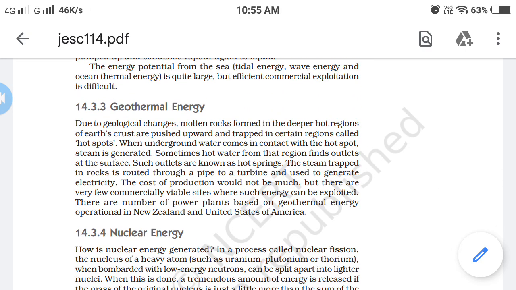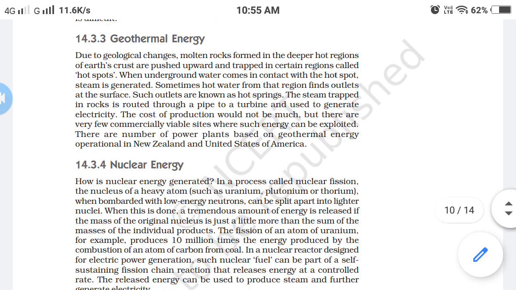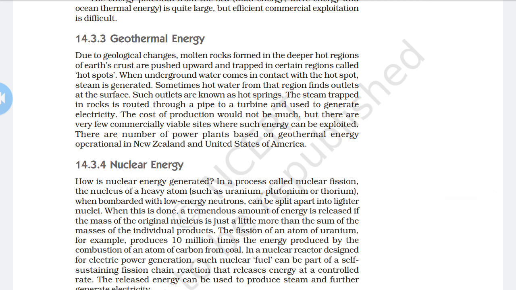Okay, last time we discussed the ocean thermal energy, wave energy, and tidal energy. Now today we'll start geothermal energy. So what is the meaning of geothermal energy? The heat energy obtained in the form of steam from under the earth crust is known as geothermal energy.